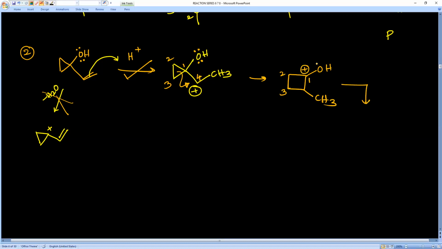Now here back bonding is possible. Oxygen donates electron to this carbon and oxygen gets positive charge. From here H plus is released, converting into C double bond O group. This is compound Q.